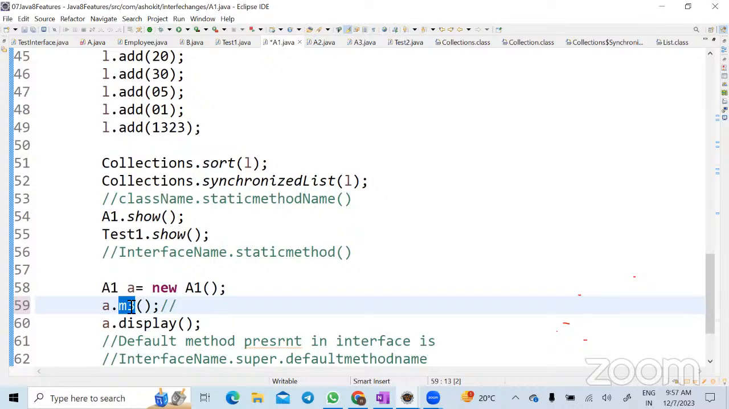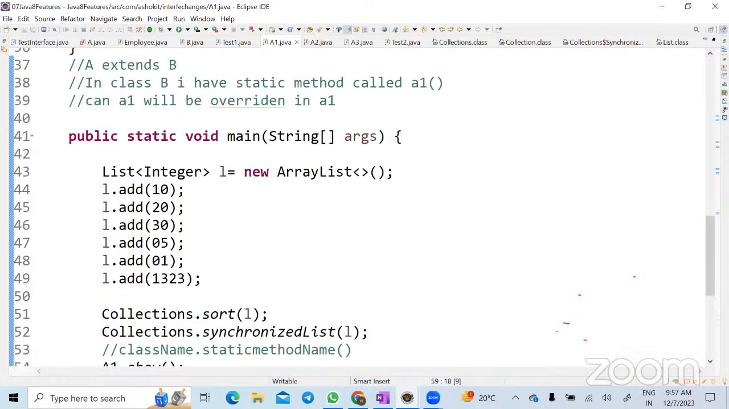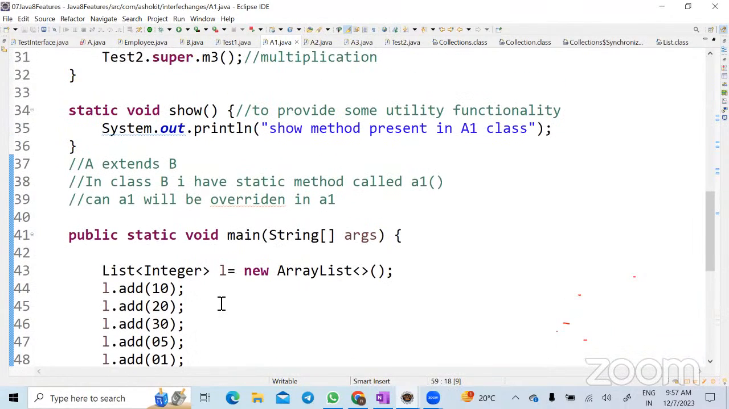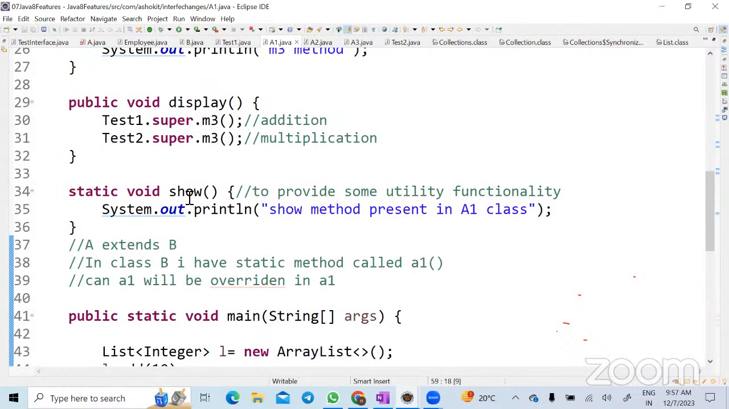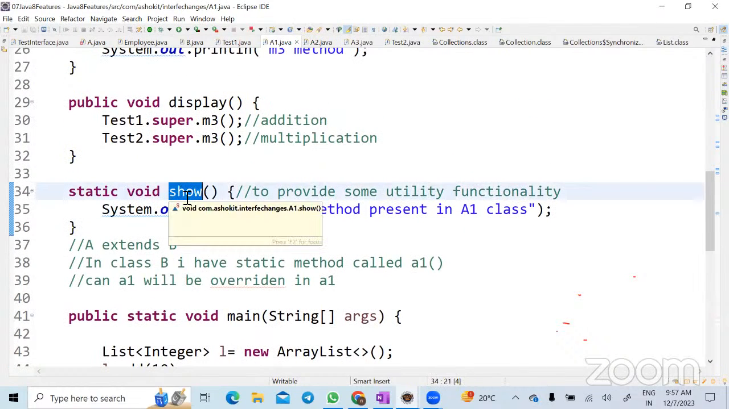If I do not override it, what happens? It comes from the interface. That means the decision of which method to call, is it taken at compile time or at runtime? Runtime, correct? So it's runtime polymorphism, and it is determined based on your object. But whenever you're writing a static method, do you need an object? No, you can call it directly, you don't need an object.